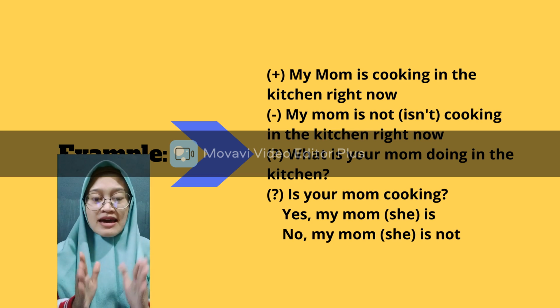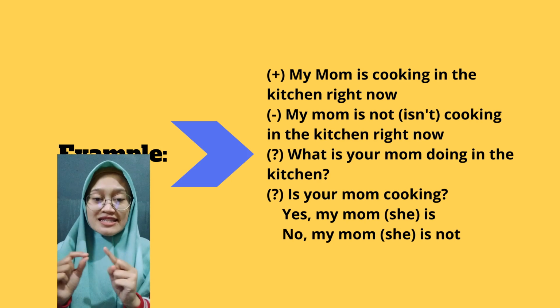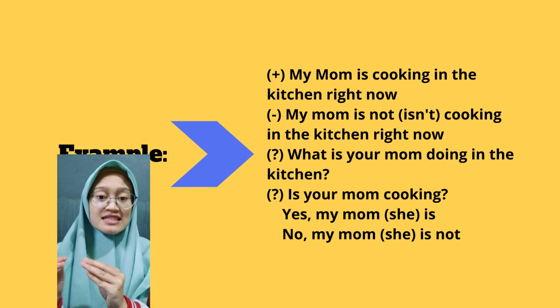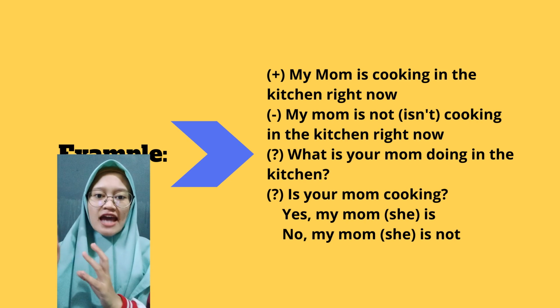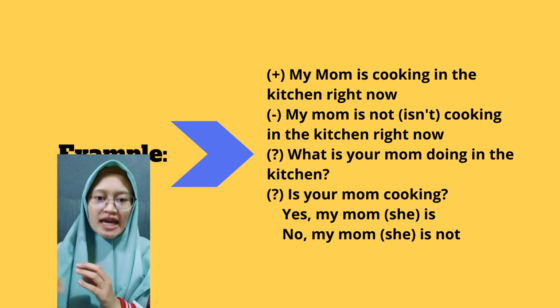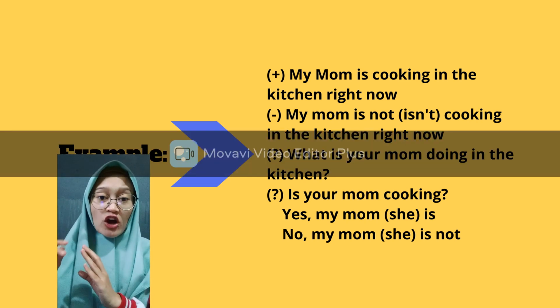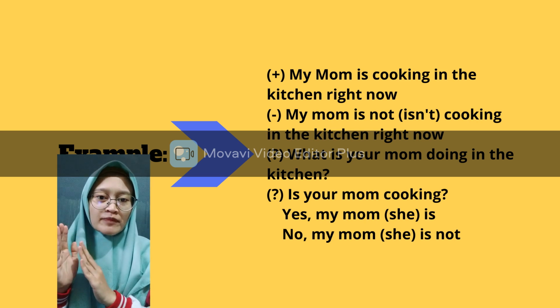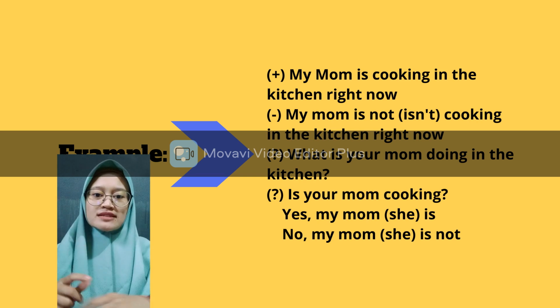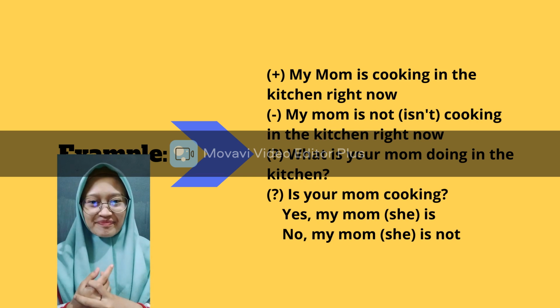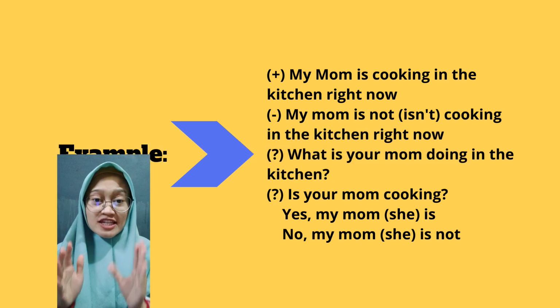My mom is the subject, is is to be, not is the sign of negative sentence, cooking is verb ing, in the kitchen is the adverb of place, and right now is the adverb of time. It shows this present continuous.